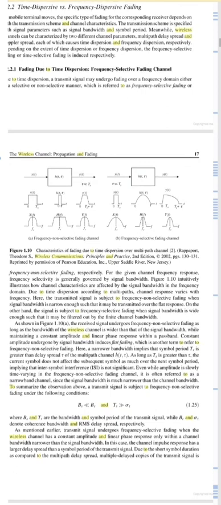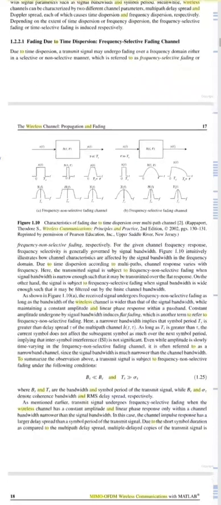So in this case, the channel impulse response has a larger delay spread than a symbol period of the transmit signal due to the short symbol duration as compared to the multipath delay spread. The multiple delayed copies of the transmit signal are significantly overlapped with the subsequent symbol, incurring inter-symbol interference.